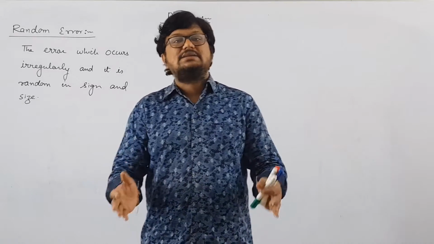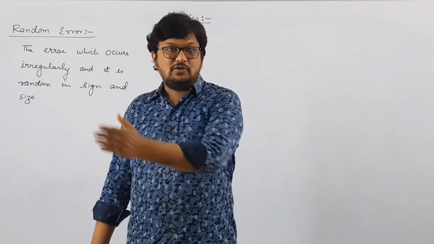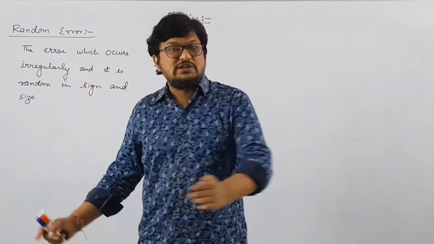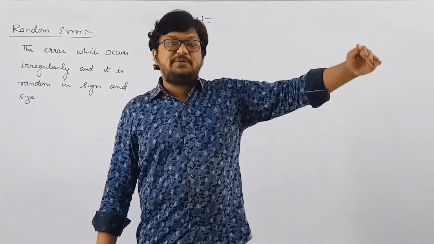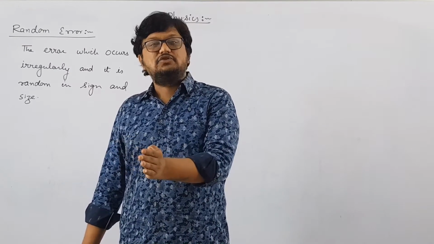Say for example, let us consider the same example. A pendulum is oscillating here, right? A pendulum is oscillating here and wind is blowing. Suppose for the first oscillation, the wind is very strong. So while going in this direction, the speed will be more. And while coming back, the speed will be quite less than the actual value.